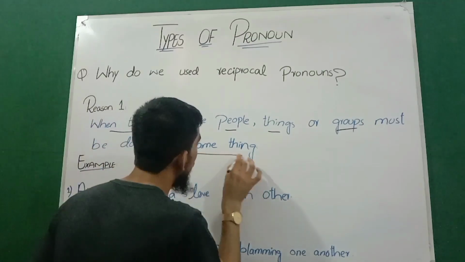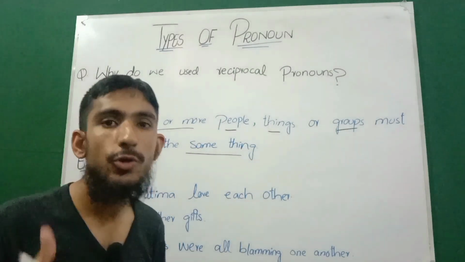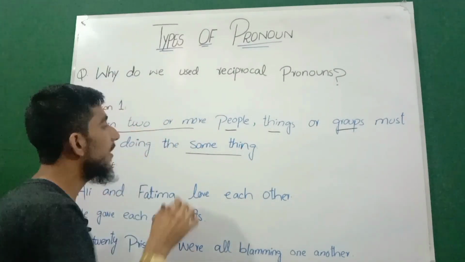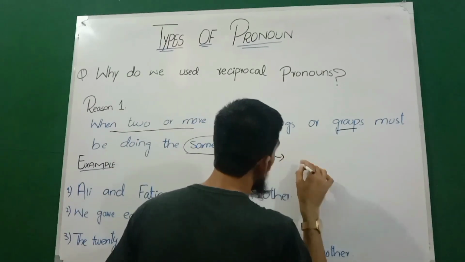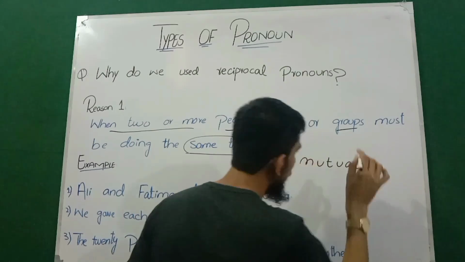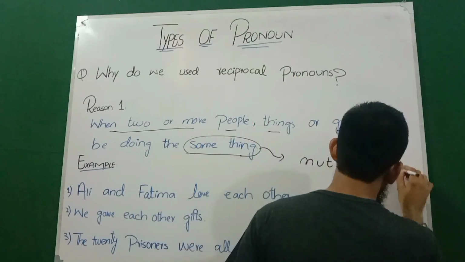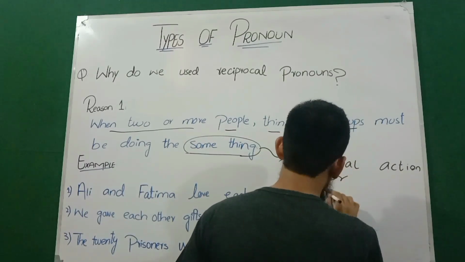This is the very important thing, the same thing. Here, by the same thing, we mean a mutual action or a mutual relation.